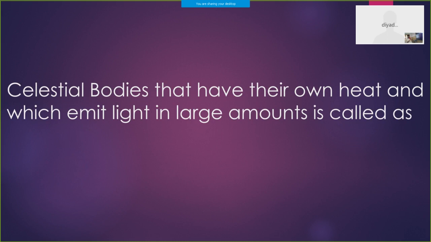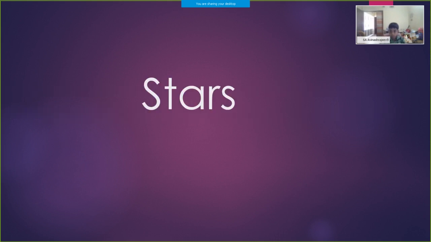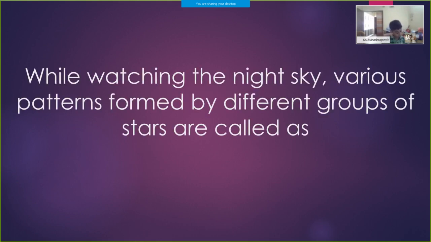Next question. Celestial bodies that have their own heat and which emit light in large amounts are called as dash. Sunil, say the answer. Say the answer. Stars. Answer is stars. Okay, the last question.